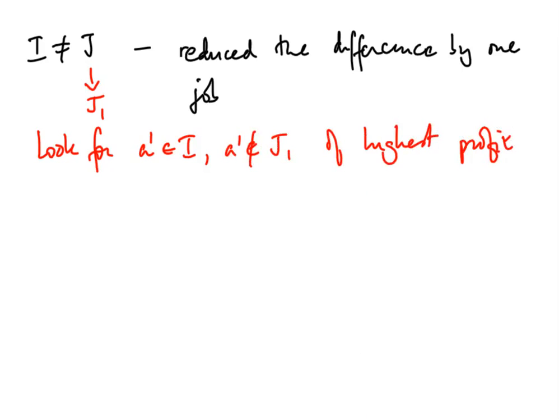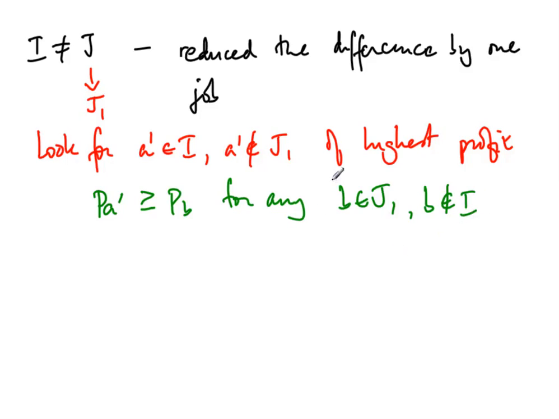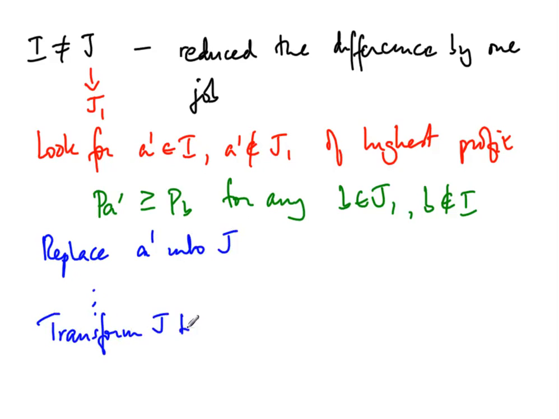Now with the same logic, we will find that P of A prime is bigger than or equal to P of B for any B which is in J1 but B is not in I. So we'll have the same argument as before, and therefore this new A prime again can be replaced. So again we replace A prime into J, and so we keep going, and eventually we will transform J to be the same as I, and each step preserves optimality.